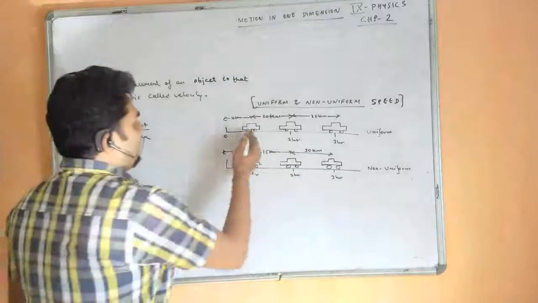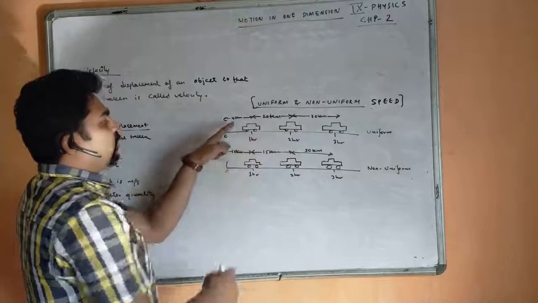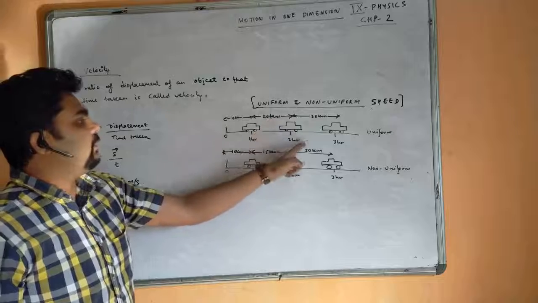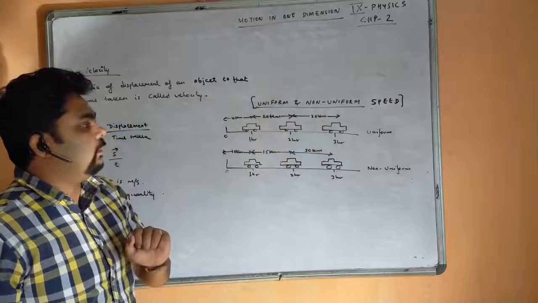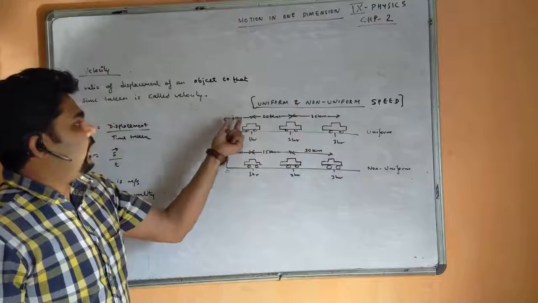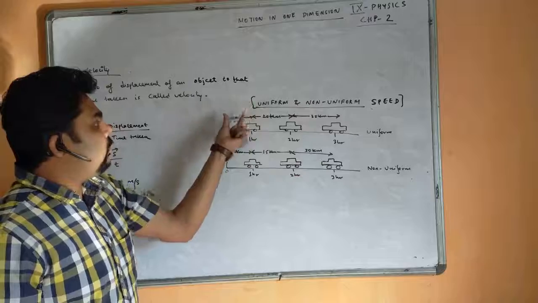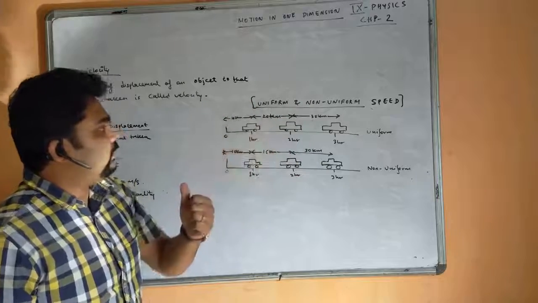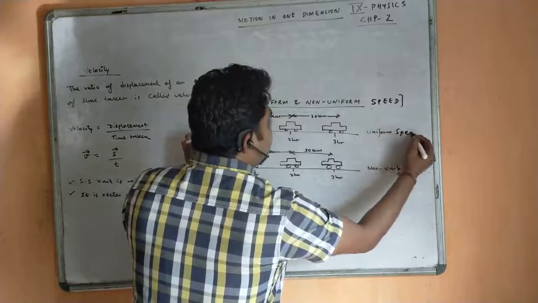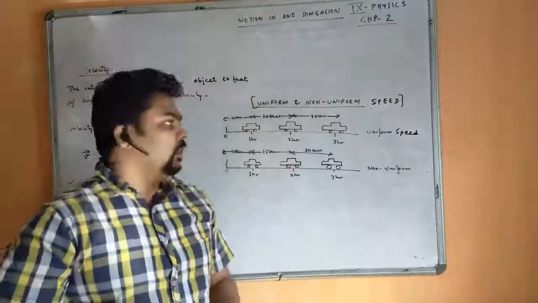Let us consider a car is starting from 0 and after 1 hour it has covered 10 km. After 2 hours it has covered 20 km. After 3 hours it has covered 30 km. You see, the increase in distance is the same, 10, 20, 30, for 1 hour, 2 hour, 3 hour. So equal distances in equal intervals of time. So we will consider this one to be uniform speed. Okay, a body is covering equal distance in equal interval of time.